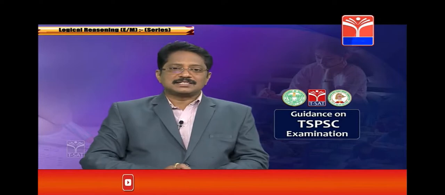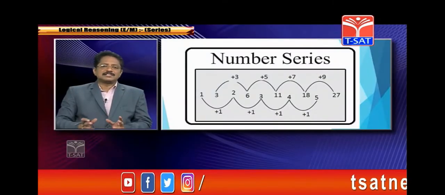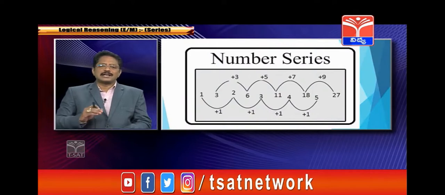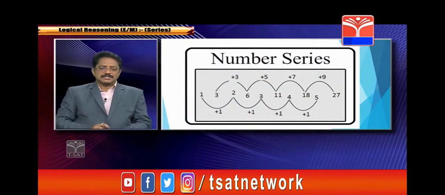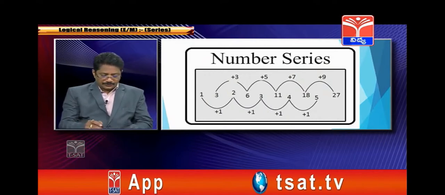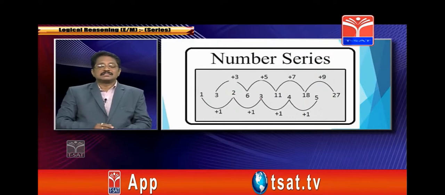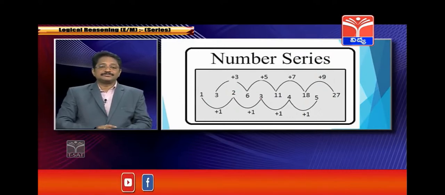Now number series, see the numbers here. All the numbers follow one kind of pattern, alternate numbers 1, 2, 3, 4, 5, increased by 1.